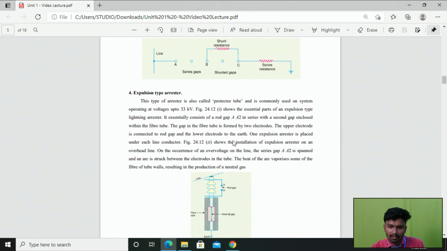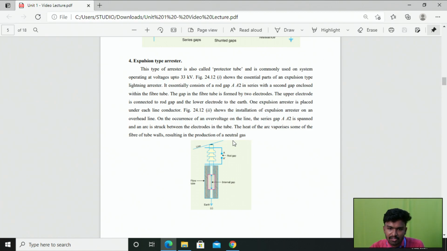And then coming to the fourth one, that is the expulsion gap type arrestor, which is similar to the rod gap arrestor, right? This type of arrestor is also called a protector tube, and it is commonly used on systems operating at voltages up to 33 kV, right? So this method is mainly used on systems operating at voltages up to 33 kV, right? And this is an essential part of your expulsion gap lightning arrestor.